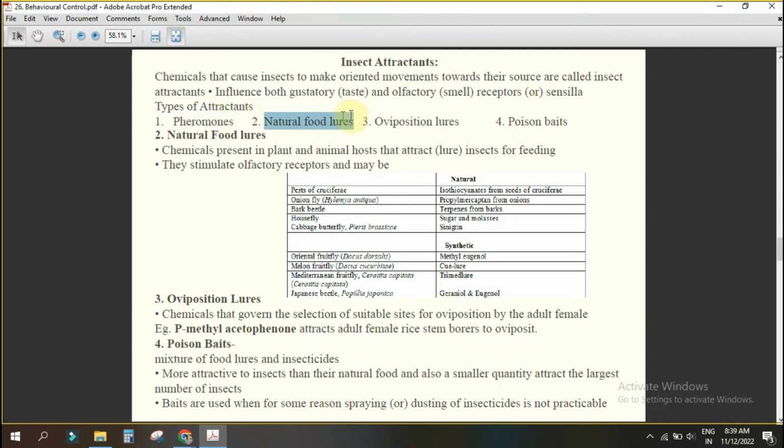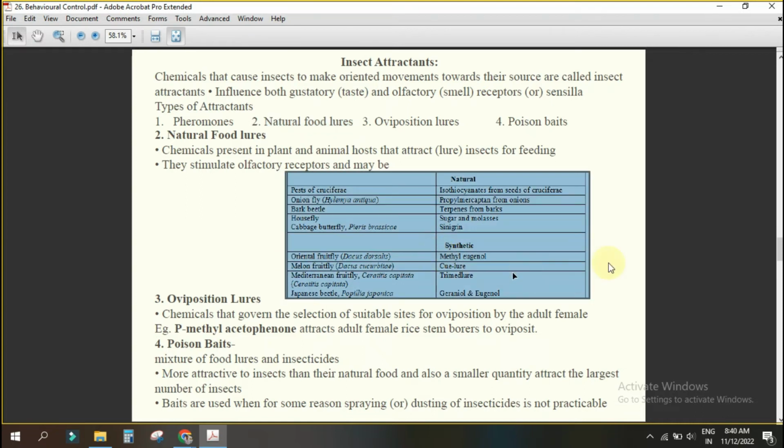Now coming to natural food lures. These are the naturally available chemicals which act as the lure, mixed with the food so that insects will come. Chemicals present in plant and animal hosts attract the insect. They stimulate the olfactory receptor. For example, onion fly is attracted towards propyl mercaptan from onions. Bark beetle, terpene from the bark. Oriental fruit fly, methyl eugenol.